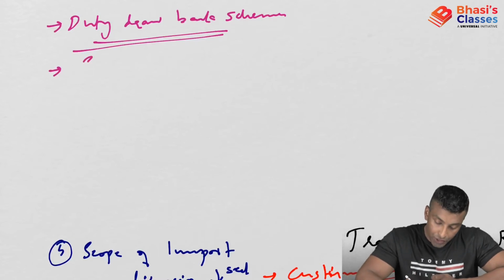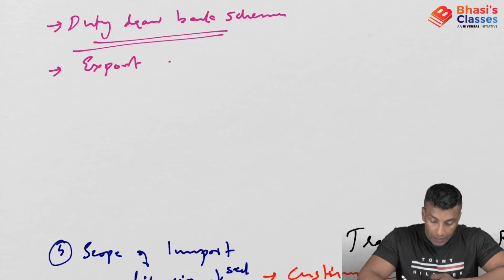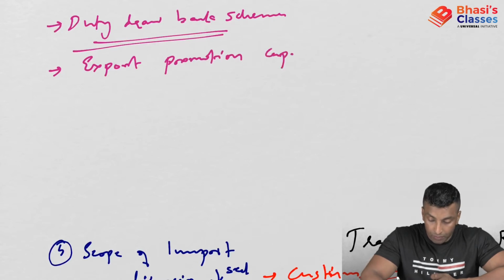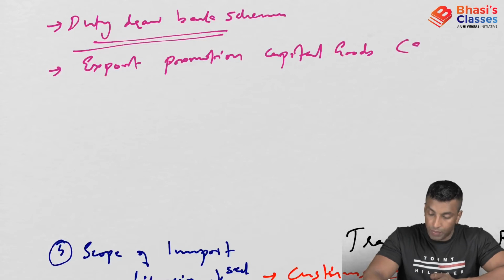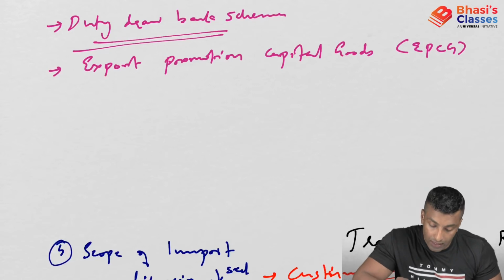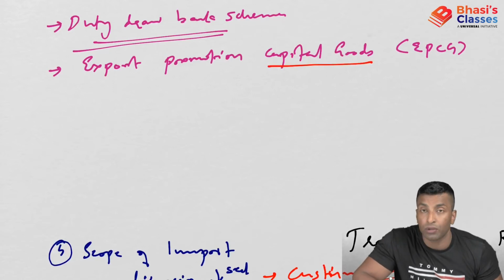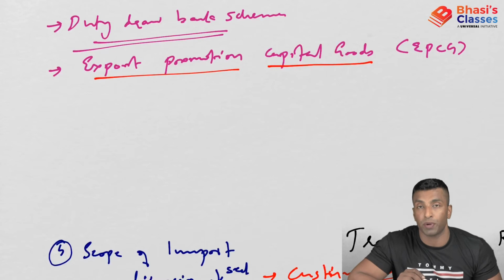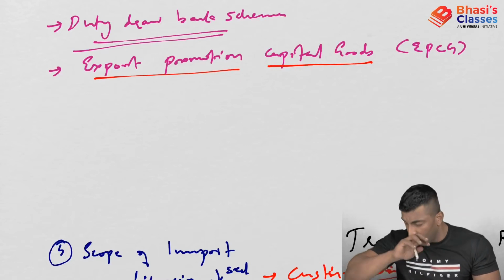Next is the export promotion capital goods scheme, the EPCG scheme. You can see that this is related to capital goods, and it is related to export promotion. Now, what is this scheme?